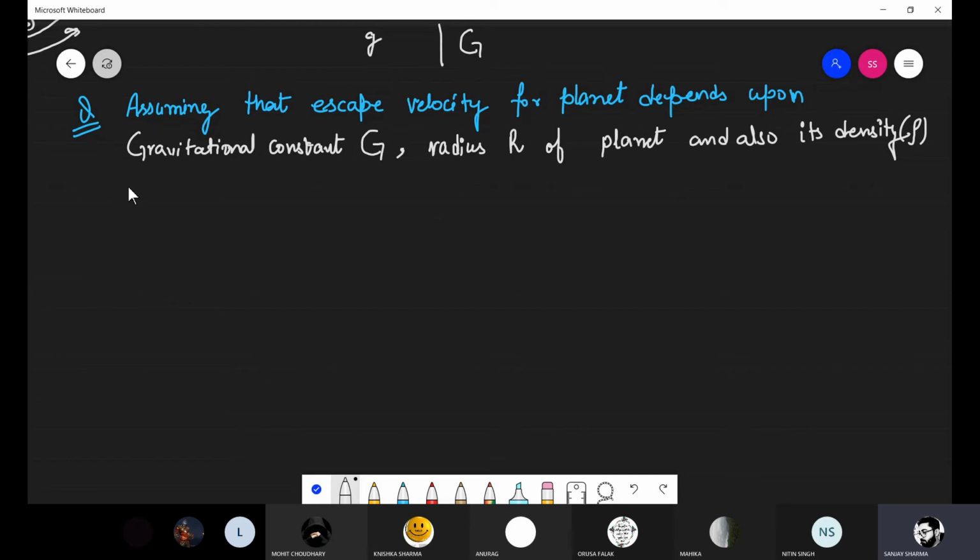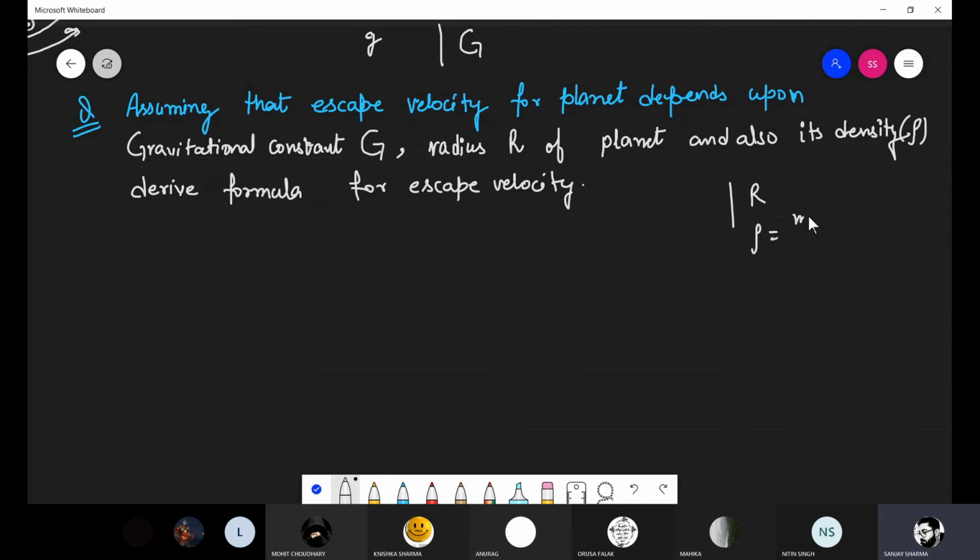ठीक है, so derive the formula for escape velocity. Fine. Now radius, the dimensional formula for radius you can easily write.